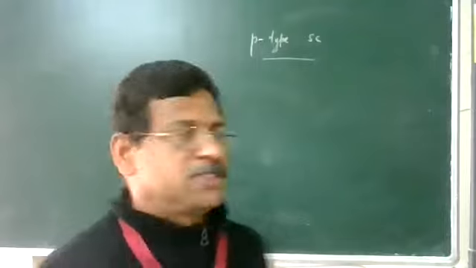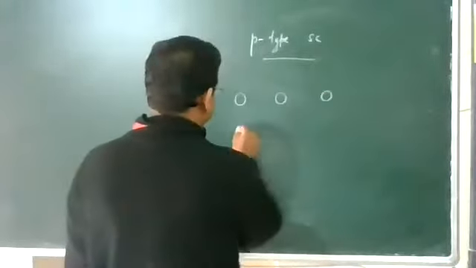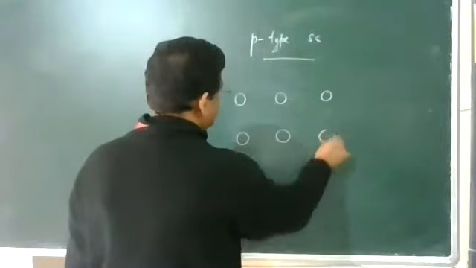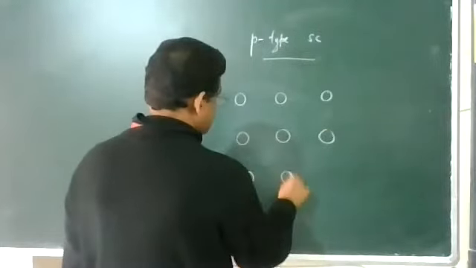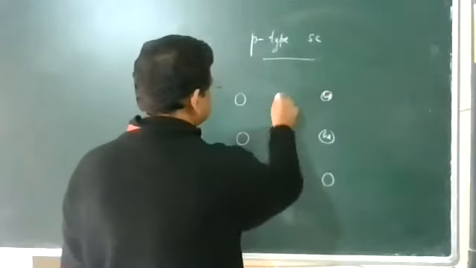Suppose this is your intrinsic semiconductor, germanium. The germanium atoms are making covalent bonds.